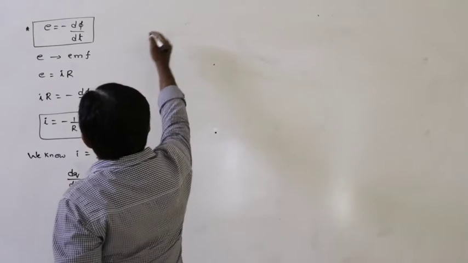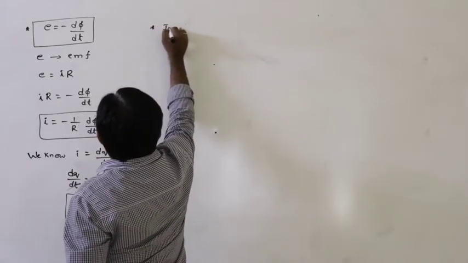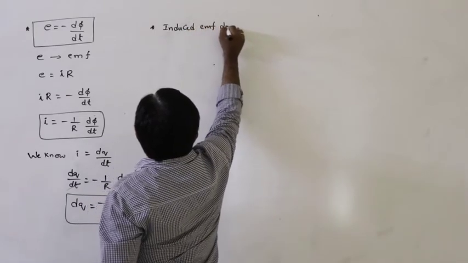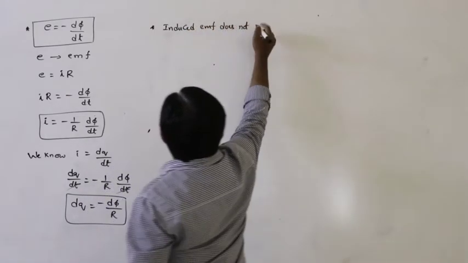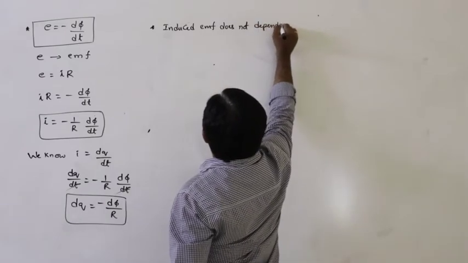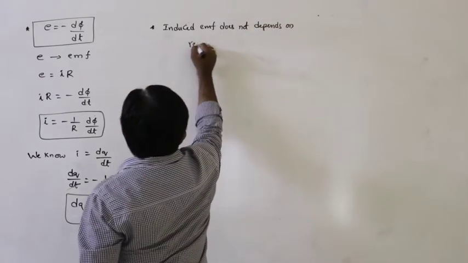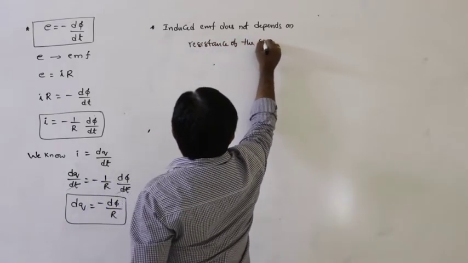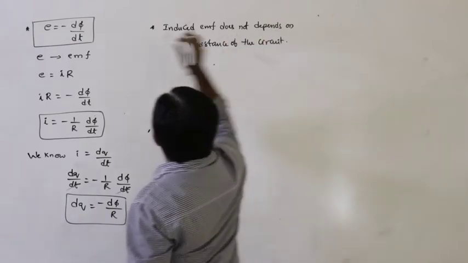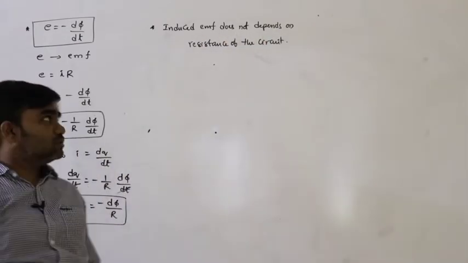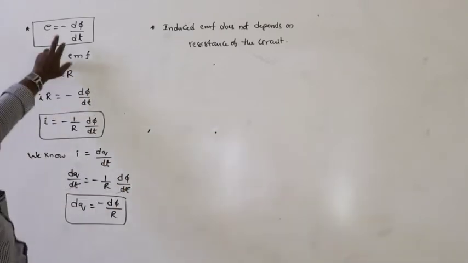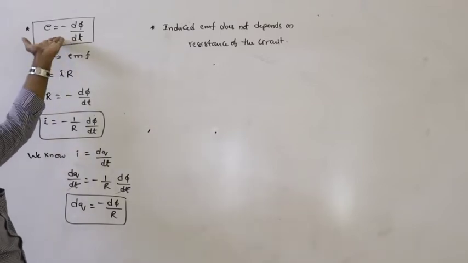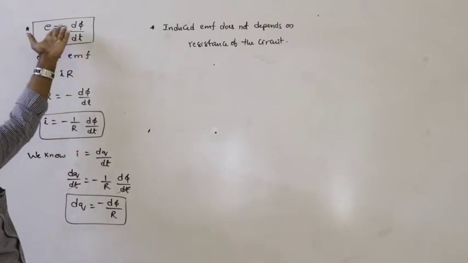Based on this we can say that induced EMF does not depend on the resistance of the circuit, because E = −dφ/dt and there is no resistance term here.